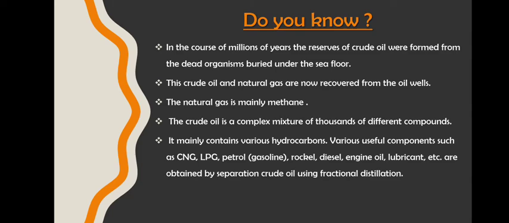It will mainly contain hydrocarbons like methane. Correct. So all these are hydrocarbon compounds. Even in oils there are useful components such as CNG, LPG, petrol, kerosene, diesel. They are all obtained by separation of crude oil using fractional distillation.